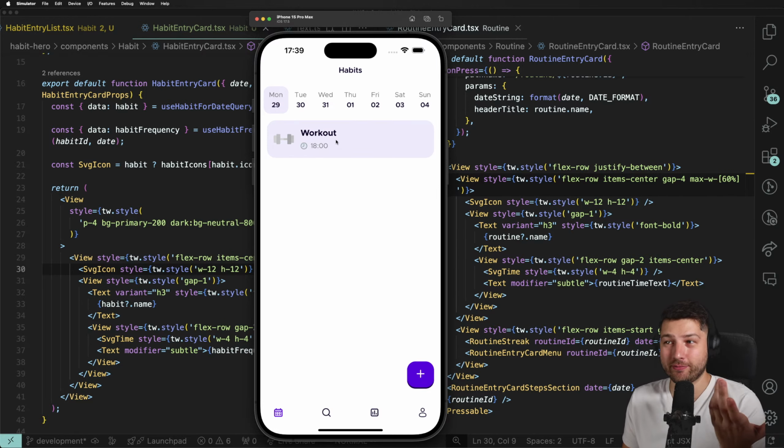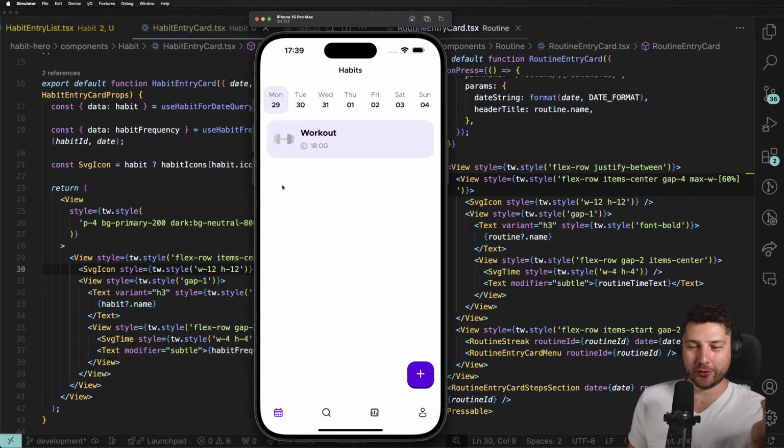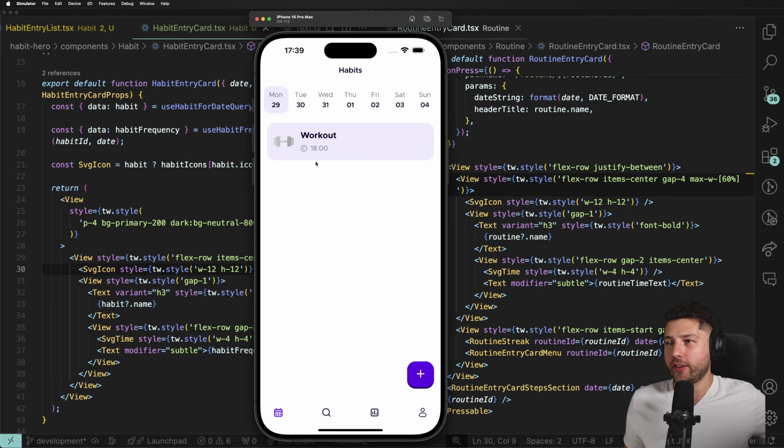Again, simple. I have the components. Everything's already built for me. I don't need to reinvent the wheel. It just works, right? So that's beautiful. Cool. So we have the workout over here. Great. We have the icon. The last thing I'm going to do is the menu here to be able to edit and delete. And then we're going to pause it for now. But yeah, let's do that.